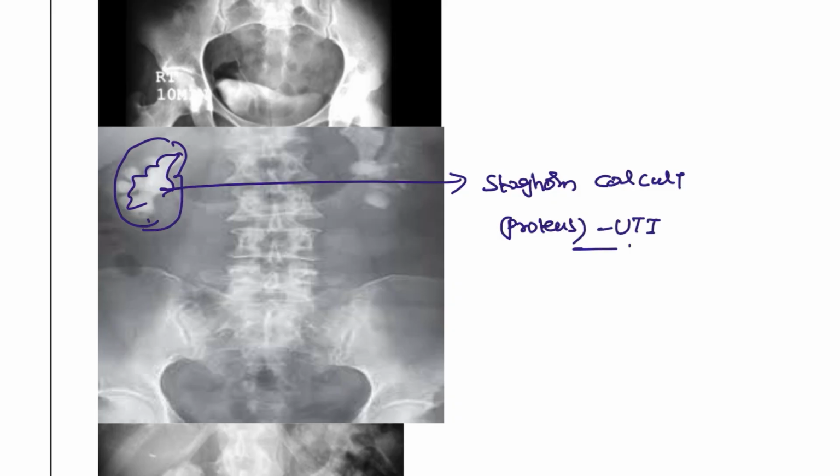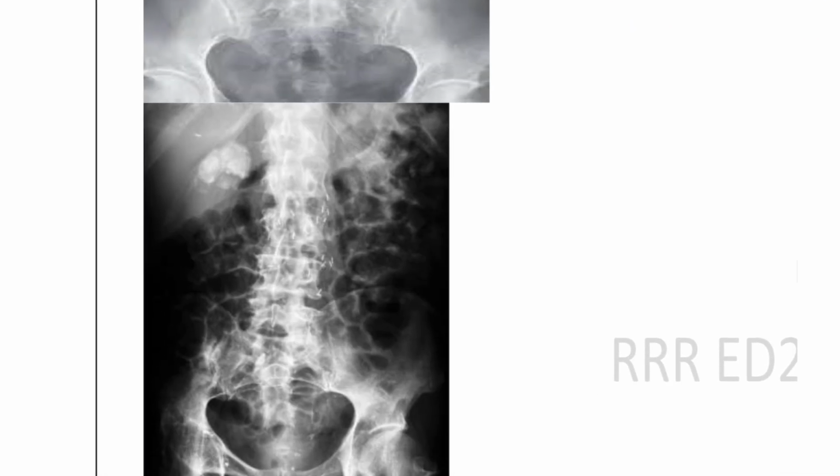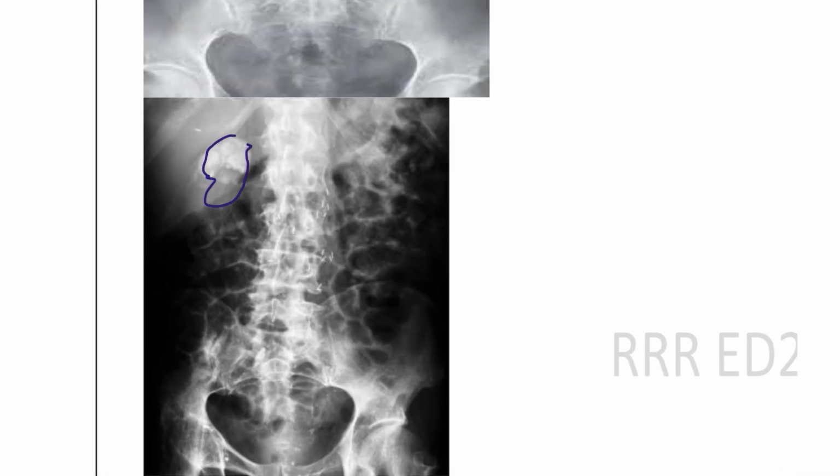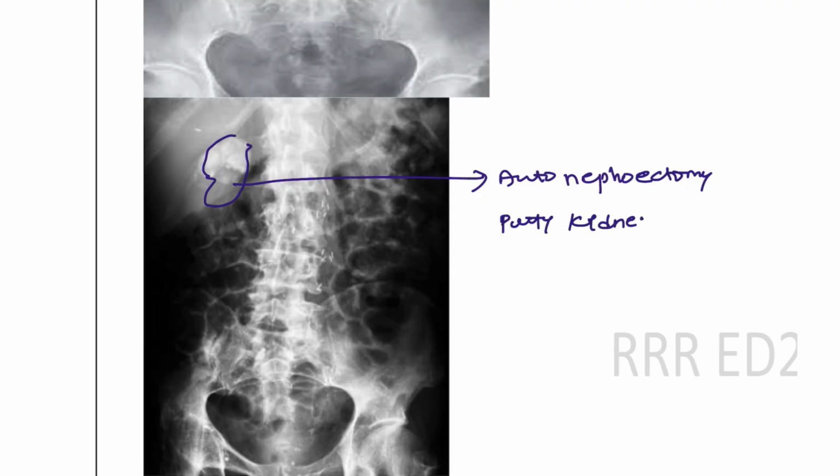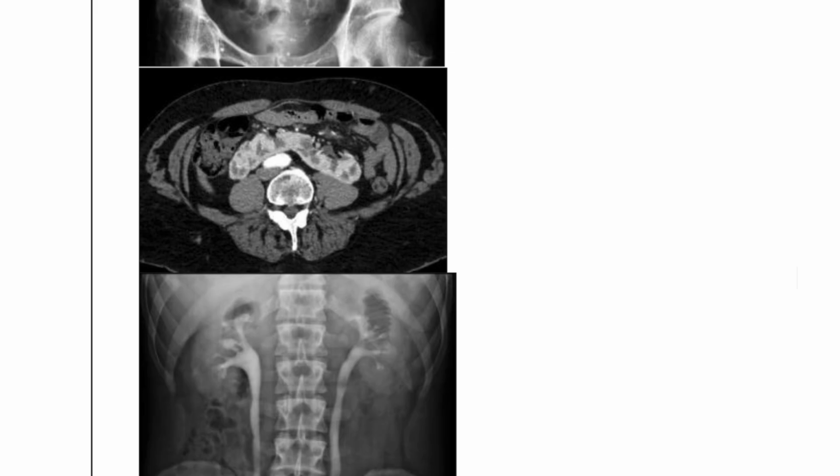Next, here you can see the complete kidney itself is having autonephrectomy, seen in patients of putty kidney. Next picture. This is the kidney that is fused, and this is known as a horseshoe kidney.